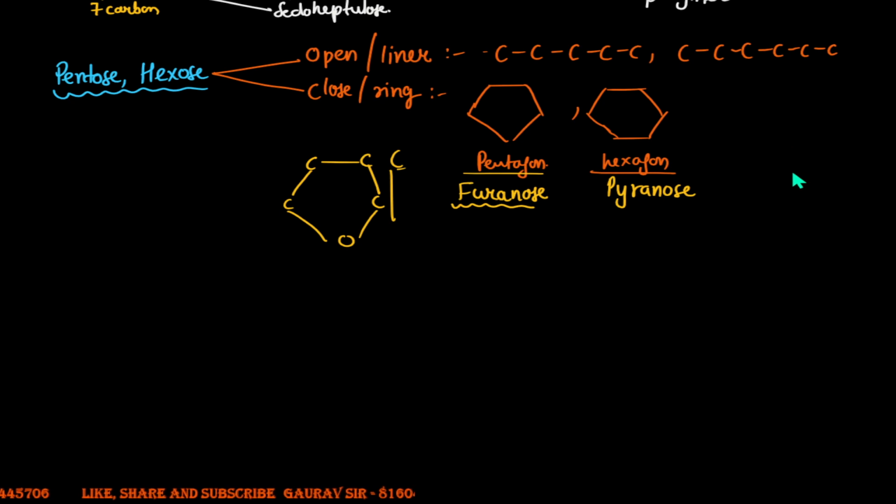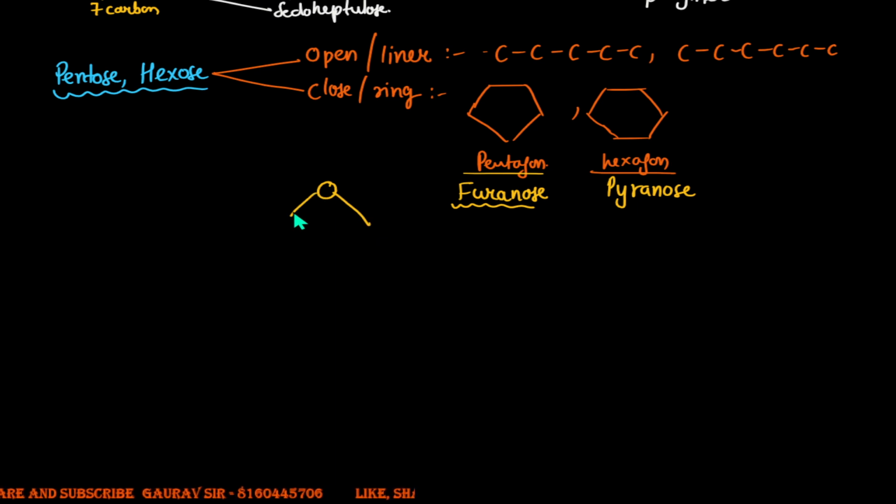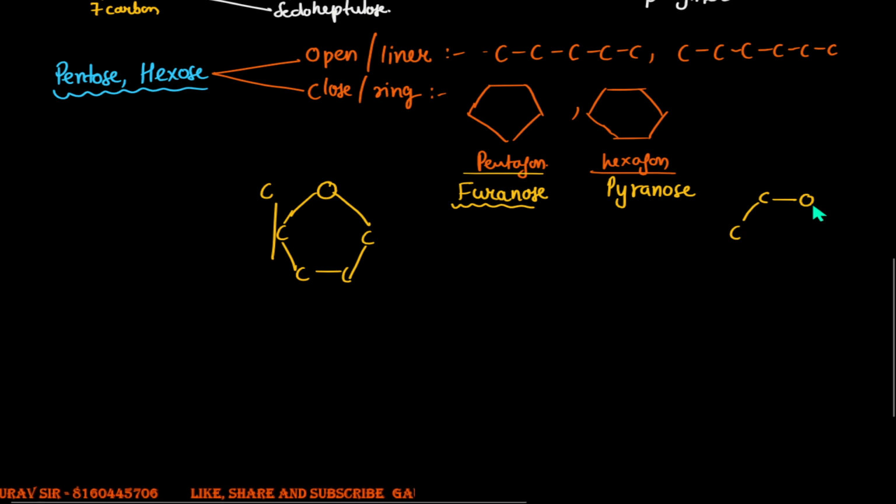Let's talk about this pyranose ring. In fact, leave it for the time being. We'll make a good one, and then we'll study. When you talk about a pyranose ring, let's make it properly. You've got an oxygen here. That's 1 carbon, that's the 2nd carbon, then the 3rd, and then this 4th carbon. That is a furanose ring. When you talk about the pyranose ring, that's your O, then carbon, carbon, carbon, carbon, carbon.